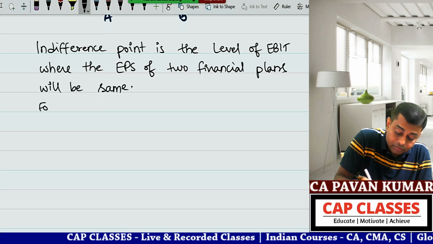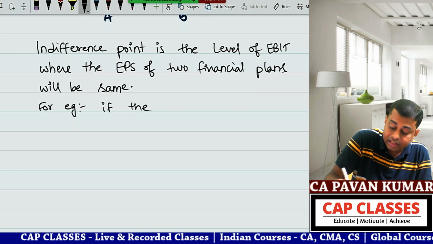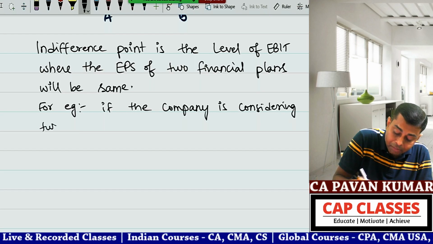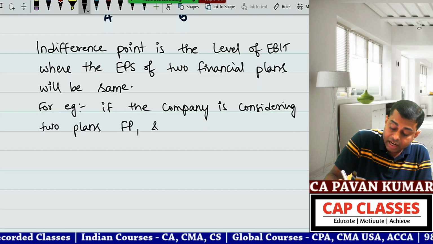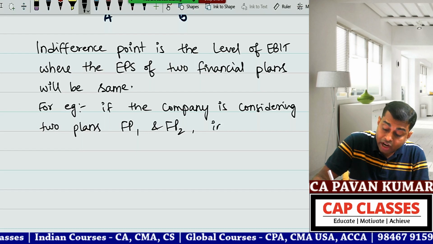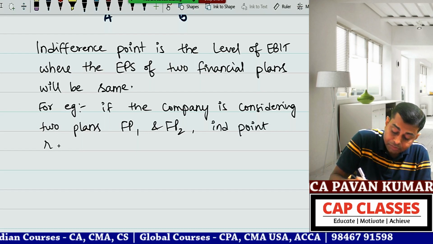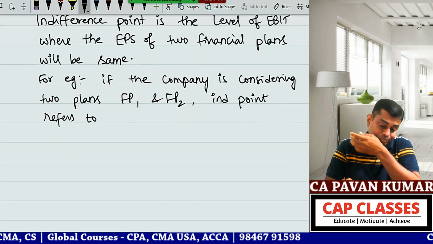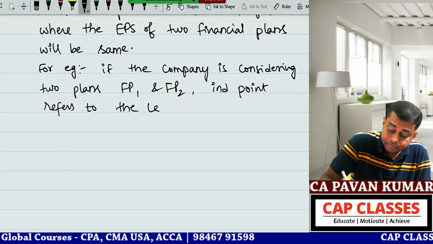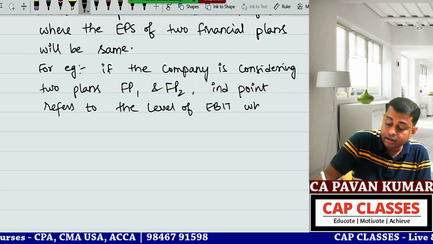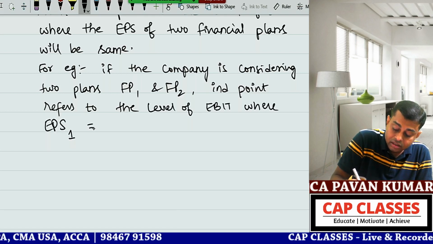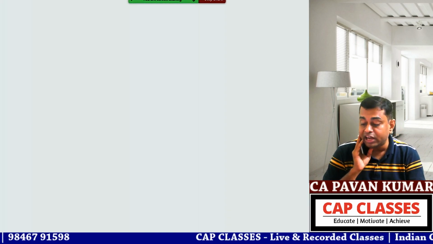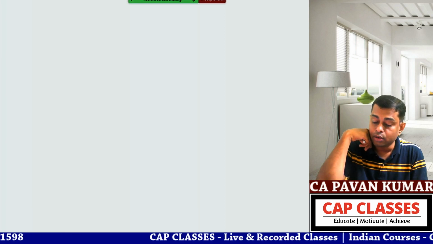For example, if the company is considering two financial plans, financial plan 1 and financial plan 2, indifference point refers to the level of EBIT where EPS of plan 1 will be equal to EPS of plan 2.